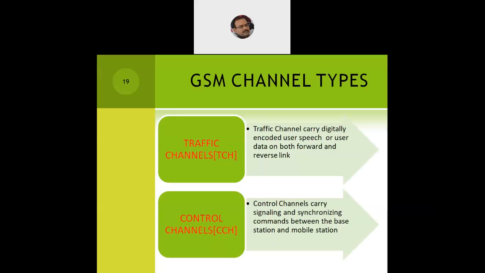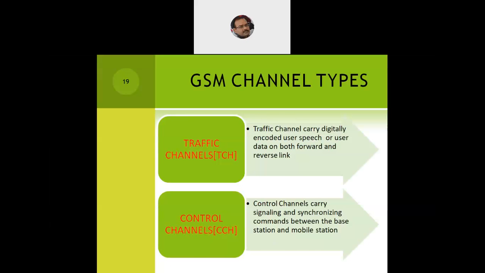Control channels, as we already know, are channels which are managed and used by the network service provider for their own purpose: for establishing a call, for disconnecting a call, for channel management, call management, billing, managing networks. So everything is done before and after the call as such. So for the management of the network, we require a good number of control channels. We'll have three broad categories of channel, which we'll see just down the line. But what are they used for? They are used for carrying signaling and synchronizing commands between the base station and the mobile station. That is the purpose of using the control channels.